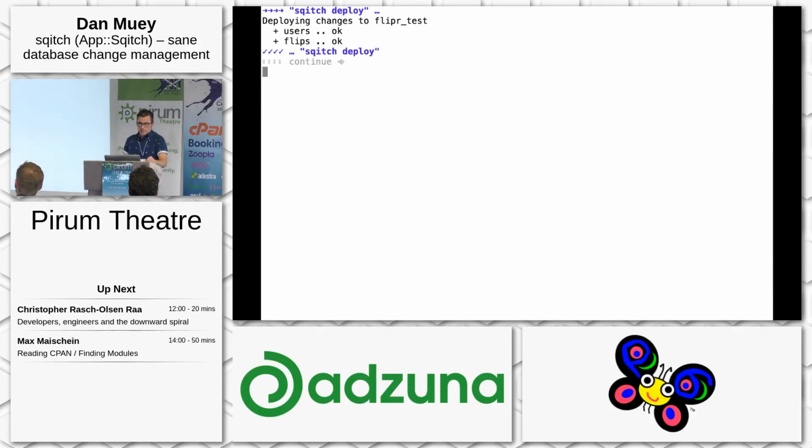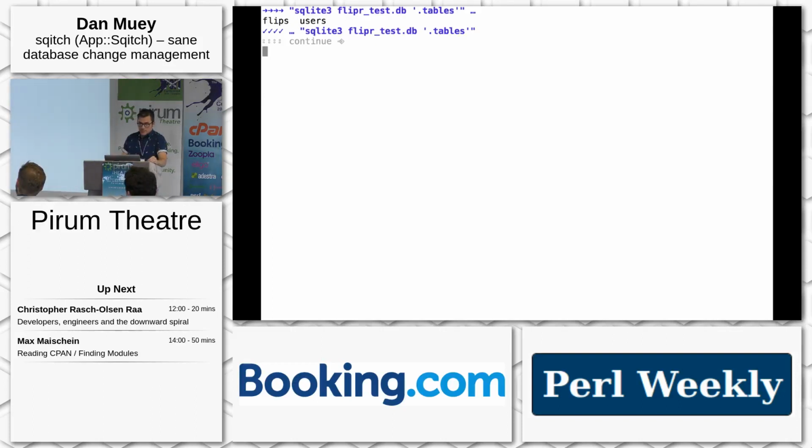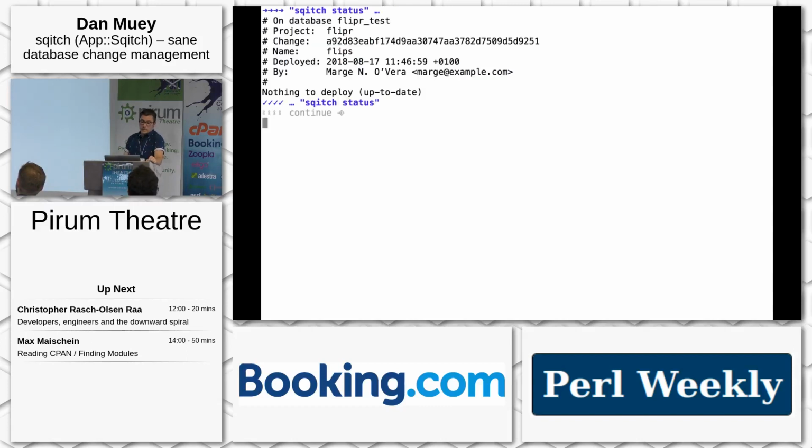And we edit the scripts like before, which just happened magically. Run Sqitch deploy, and we see, okay, we didn't have users before it did that. It did flips, and we're good. And we ask SQLite, what tables do you have? And sure enough, it has flips and users, which is what we want. We verify it. They both work. The status tells us where we're at. Now we're on flips.